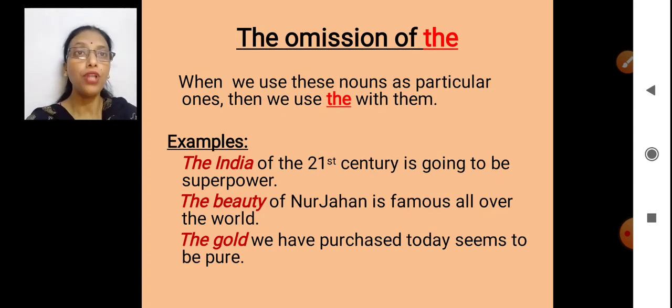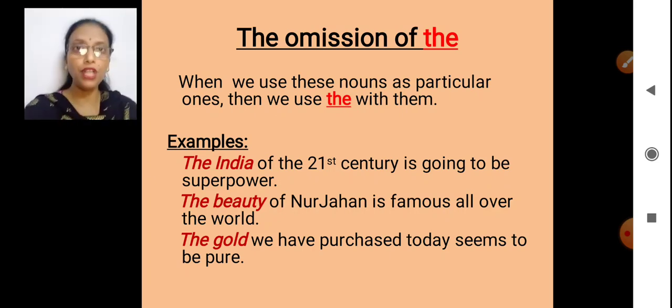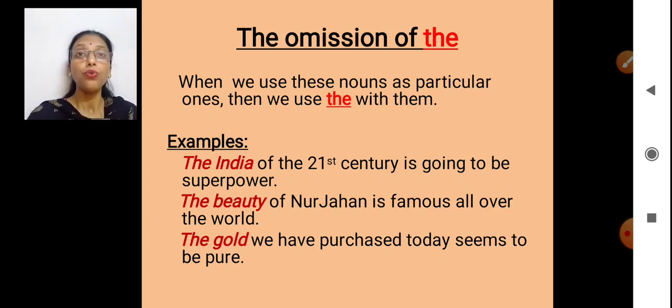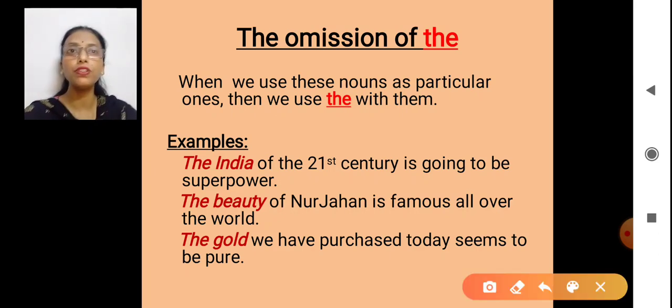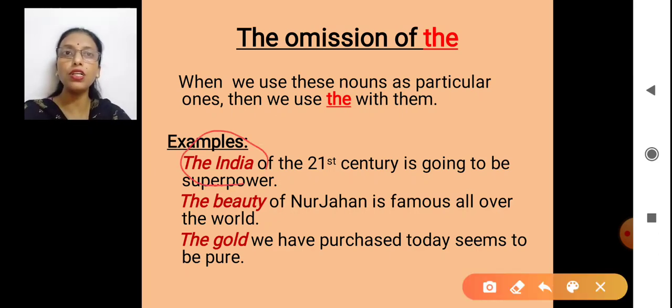Now if I talk about these three nouns again, proper noun, abstract noun, and material noun, which are the cases where I can use the word the? When I am talking about these nouns in particular situations. Suppose I say, the India of the 21st century is going to be a superpower. Why am I saying the India?